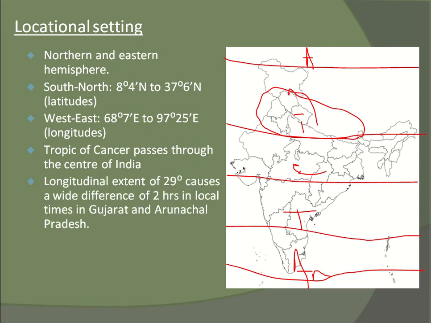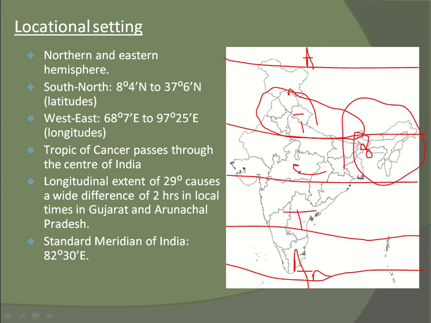Next, the longitudinal extent of 29 degrees causes a wide difference of 2 hours in local times between Gujarat and Arunachal Pradesh. The standard meridian of India, the correct time of India, is at 82 degrees 30 minutes east, passing through this side. Time on this meridian is Indian Standard Time.